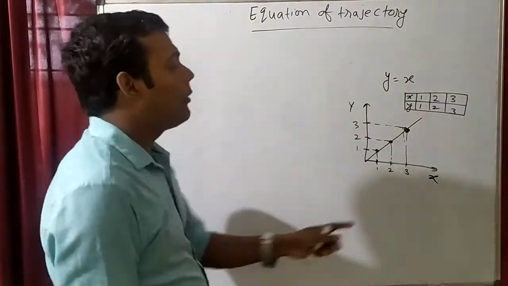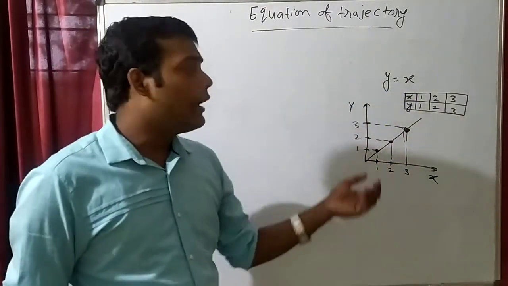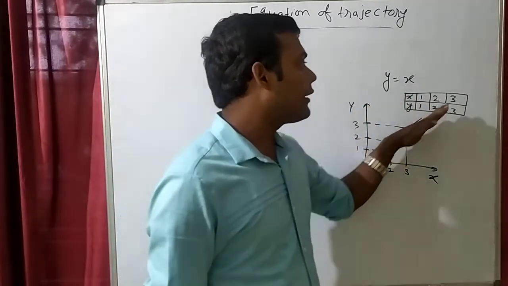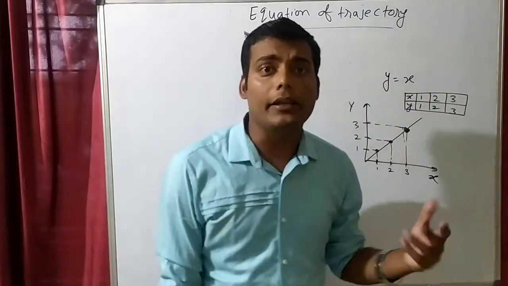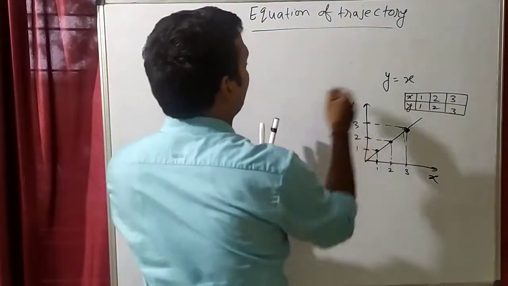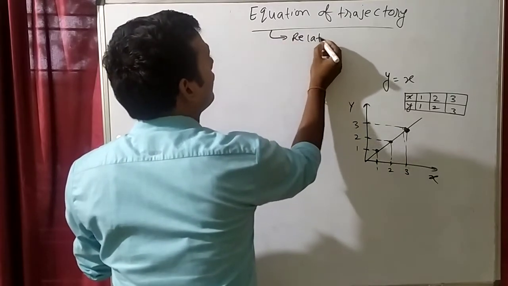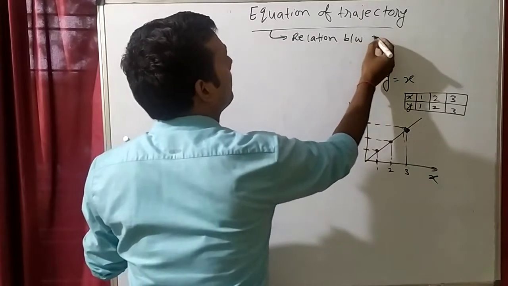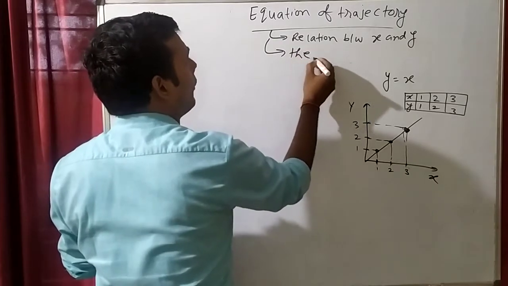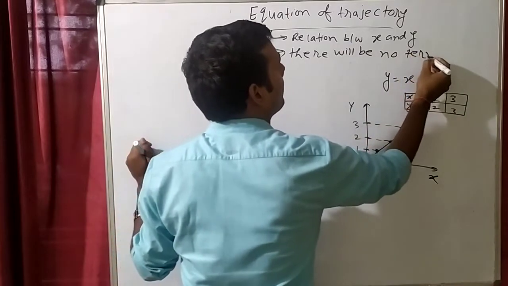On this, if x is 4, y is 4. If x is 5, y is 5. So this is also an equation of trajectory. Suppose I say you have to go along the y equal x line, so you will go like this. Is any term of time coming in this? No. That means whenever you write the equation of trajectory, you will find a relation between x and y, and there will be no term of time.